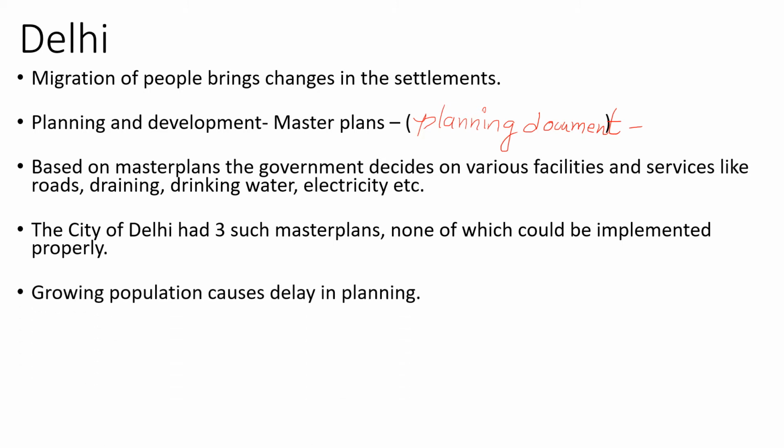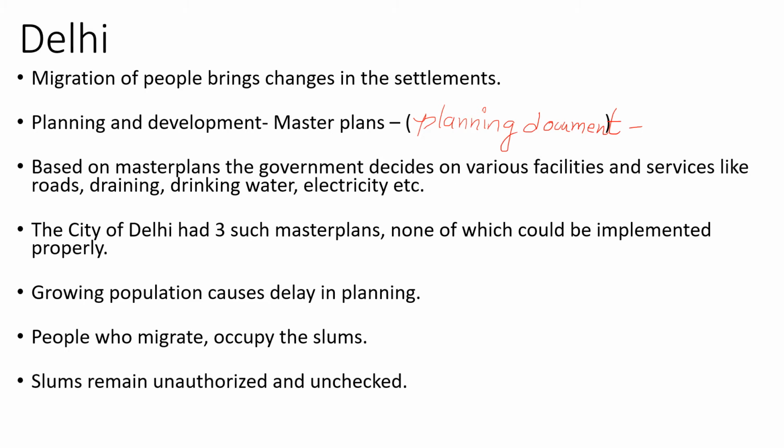Also, the growing population causes delay in the planning, and moreover, the people who migrate to Delhi looking for work occupy regions, especially the slums, because they cannot afford places anywhere else, and they can easily settle in those slums. Slums remain unauthorized and unchecked for a longer period of time.